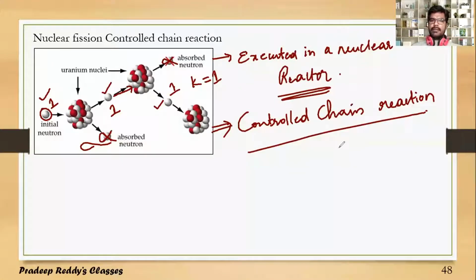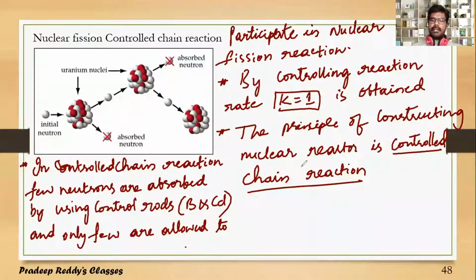Uncontrolled chain reactions are being controlled by using control rods, usually boron and cadmium, and by using these control rods, the rate of fission can be decreased to 1. The number of fission reactions for every generation will be maintained constant, and this is the principle of constructing a nuclear reactor.